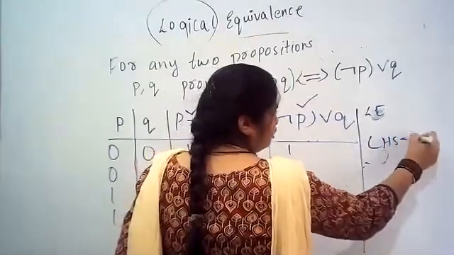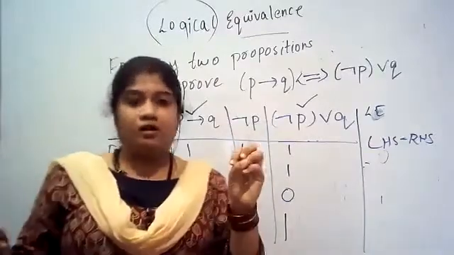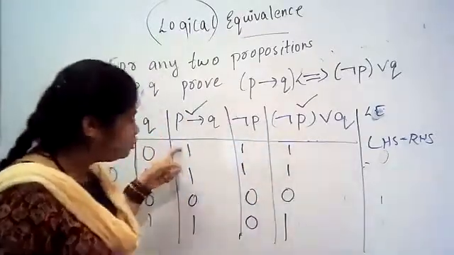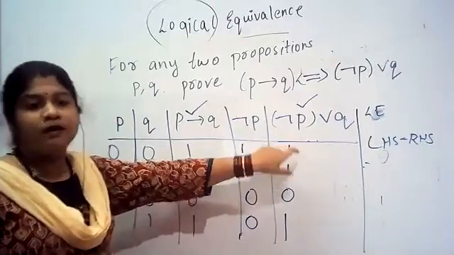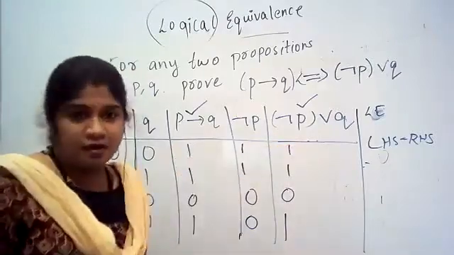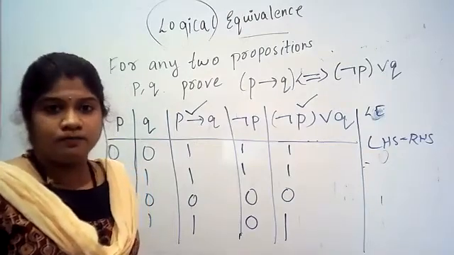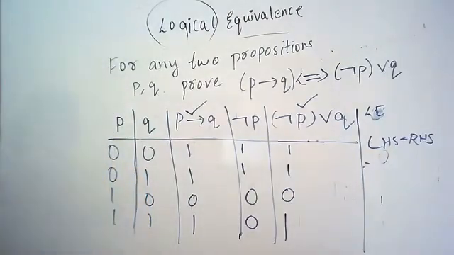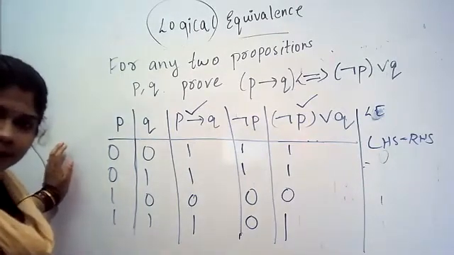How do we prove this in your mathematics, right? Similarly here also we need to prove, but with logic. Logical means the truth values must be the same. If it is 1 1 0 1 here, what do we need to get here? We need to get 1 1 0 1 only. So this is how you need to prove. Whoever is copying, you can copy this.